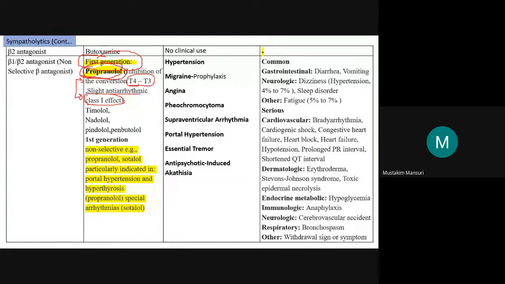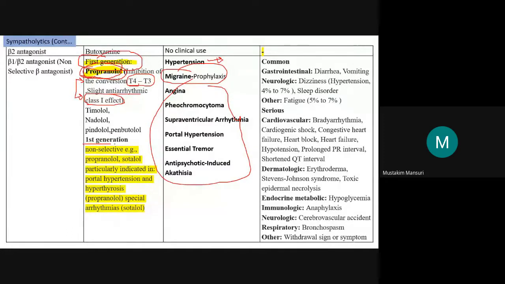Then it is also useful in the treatment of migraine. It is useful as a prophylaxis. Low dose propranolol is given, which is useful in the prophylaxis of migraine. And the major use is hypertension. Then comes angina, pheochromocytoma, then others. These are the effects or uses of this beta 2 antagonist.